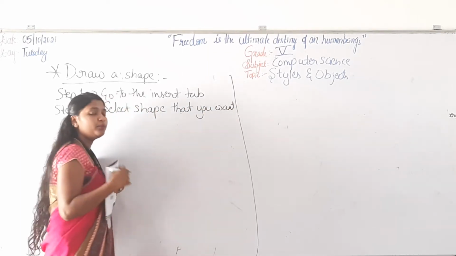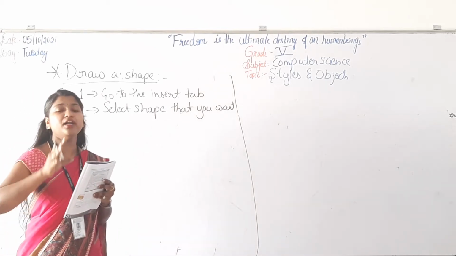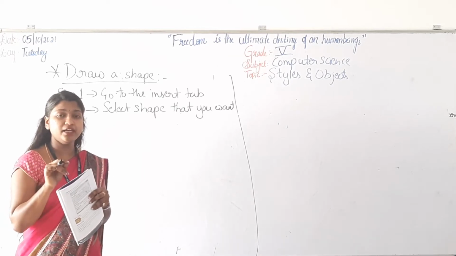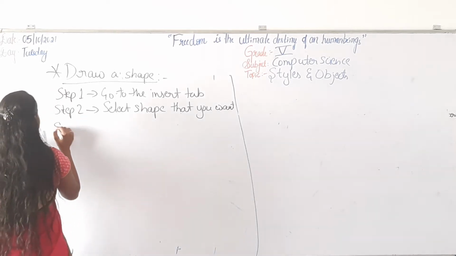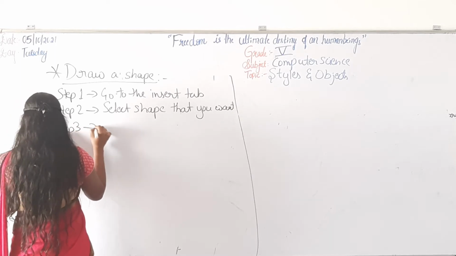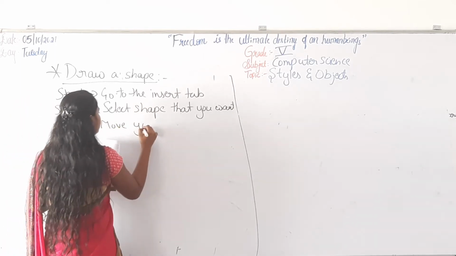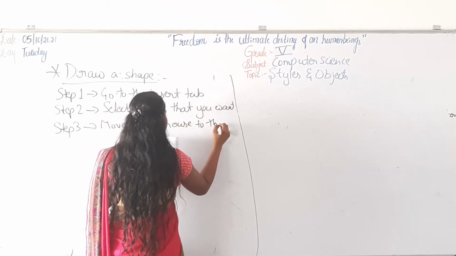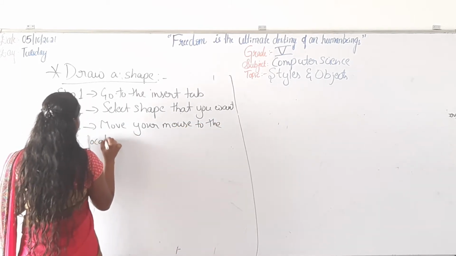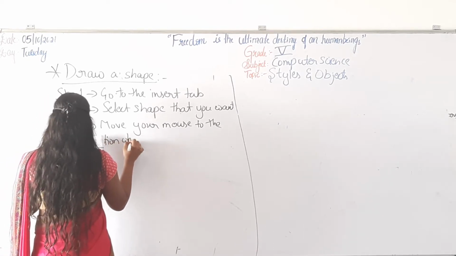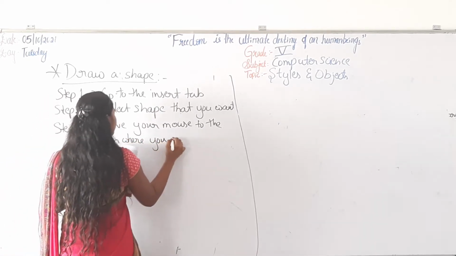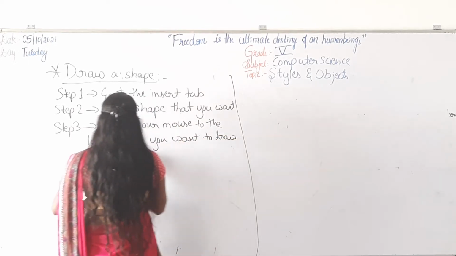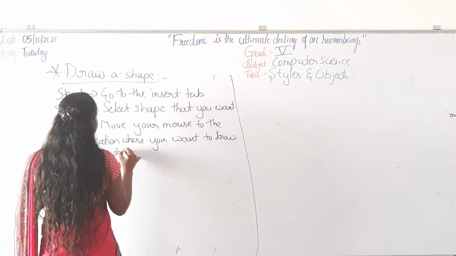Automatically when you click on Insert, you will get different kinds of shapes there. Click on any shape, and then Step 3 is move your mouse to the location where you want to draw the object. What is the third step?